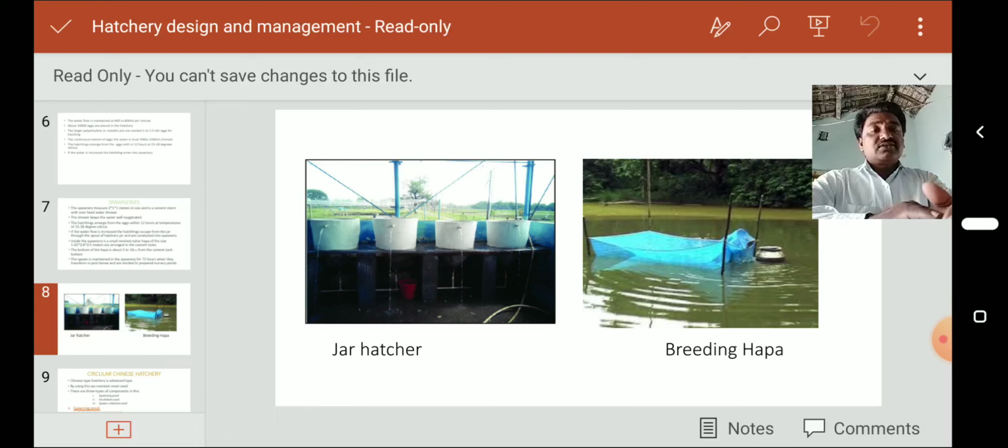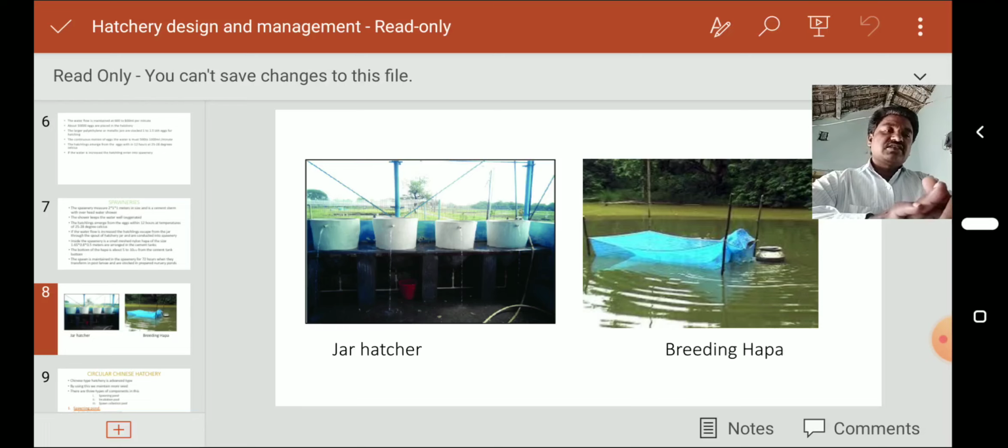Here in the jar hatchery, four hapas are there. The above pipeline gives the water below the jar, and from the outlet the excess water is released into the spawnery.